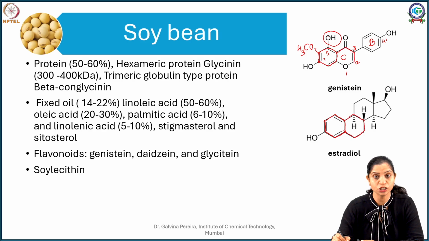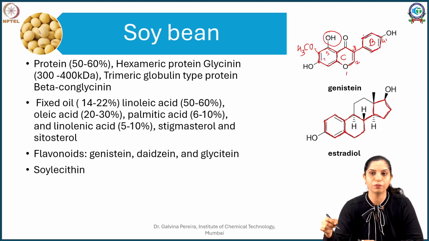The substitutions may not be the same, but I am just talking about the backbone. Now, here there is a 5-membered ring, but here somewhere we fit in a 6-membered ring.